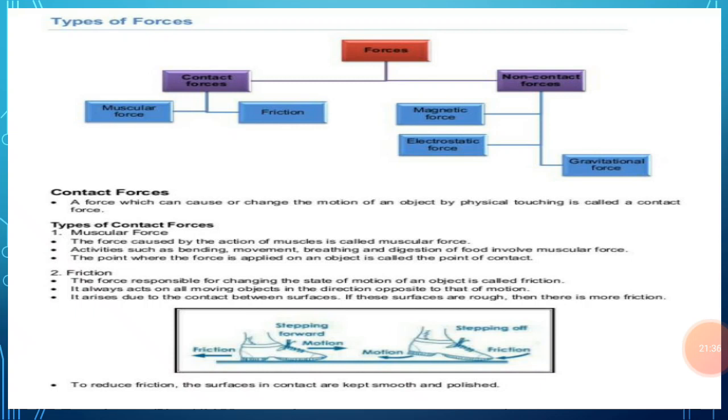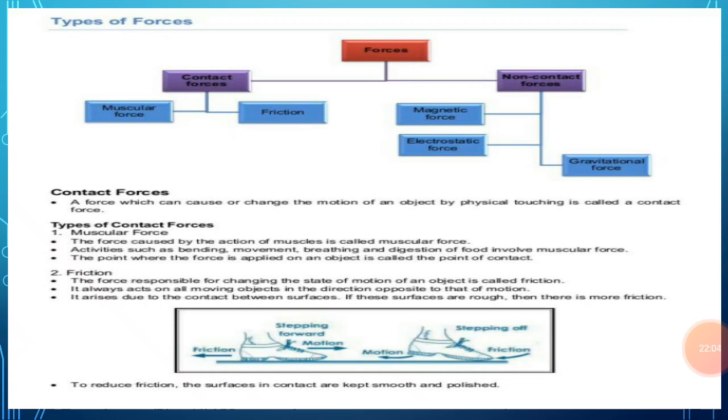For example, when we hit a hockey ball, we are applying the muscular force to the ball through the hockey stick. And when we draw a bucket of water from a well, we apply the muscular force through a rope tied to the bucket. So we can say that muscular force is a type of contact force.